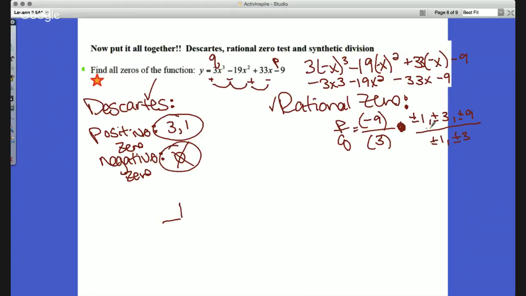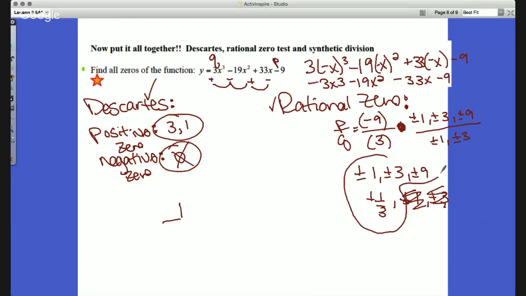So once I do this, I get 1 over 1, 3 over 1, 9 over 1. So it should be 1, 3, and 9. Next one is 3 underneath 1, 3 over underneath 3, and 3 underneath 9. So that would be 1/3, 1, plus or minus, and 3. Since I have these as the same thing, I don't need them twice. So the possible zeros that I have are 1, 3, 9, and 1/3 with plus or minus on the outside.